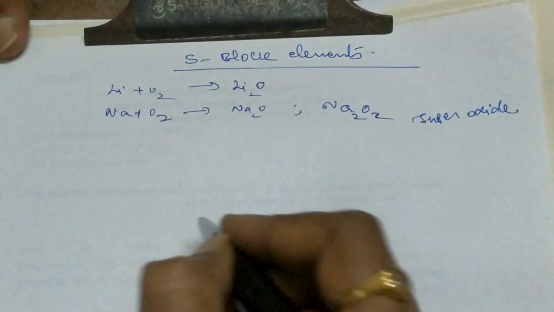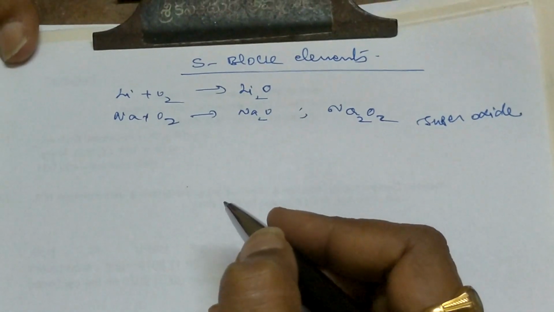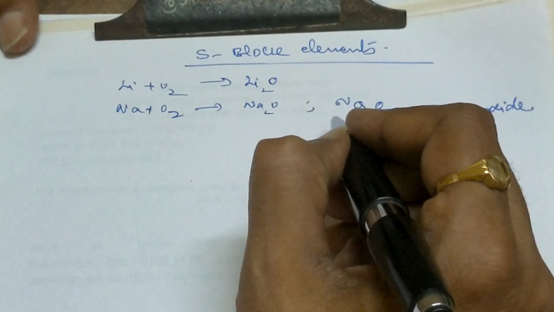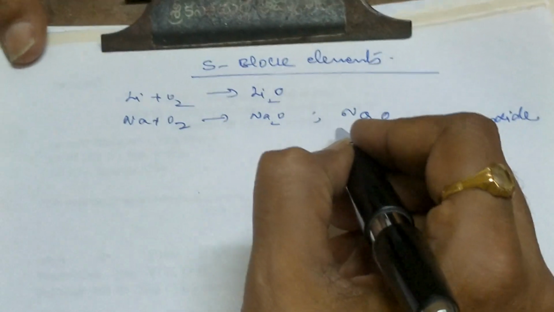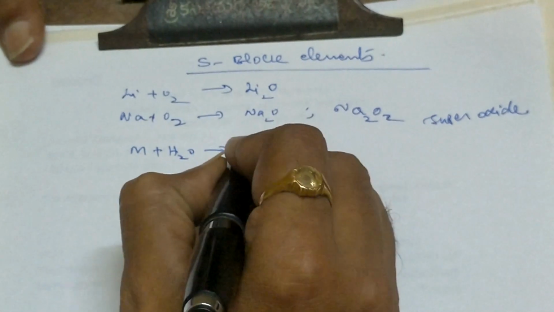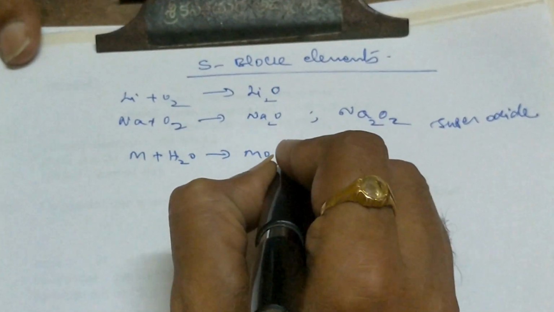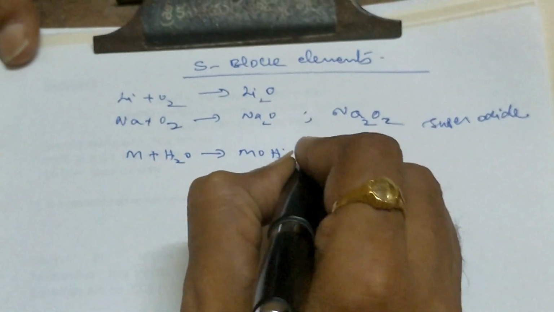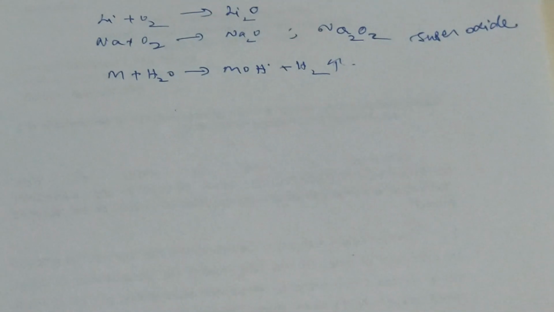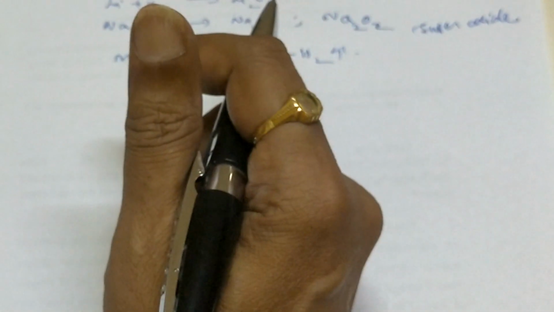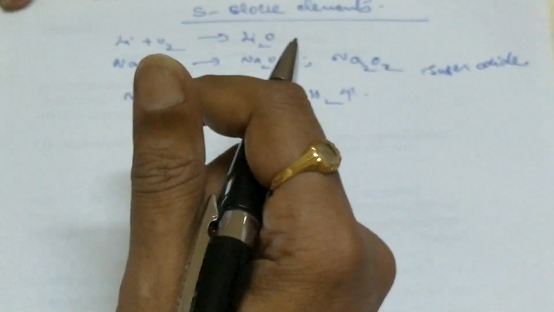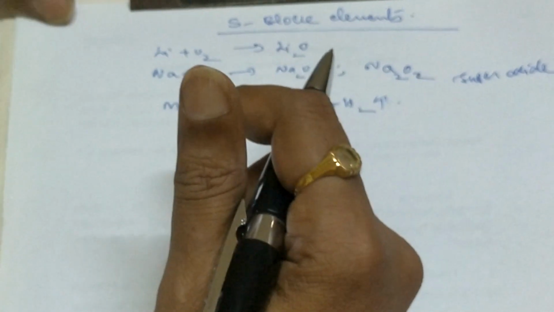Don't worry about the oxidation state of the oxide. You only have to keep the oxidation state for the metal. Then metal plus water is a tremendous reaction, where metal hydroxide will be forming and hydrogen will be released. So this will be kept away from water. Sodium particularly is very vigorous, so it should be stored normally in kerosene. Potassium also like that only.